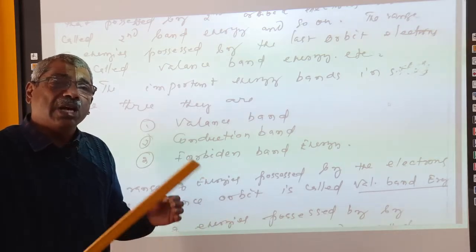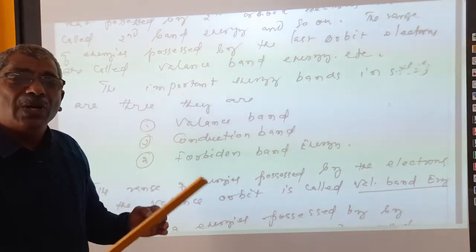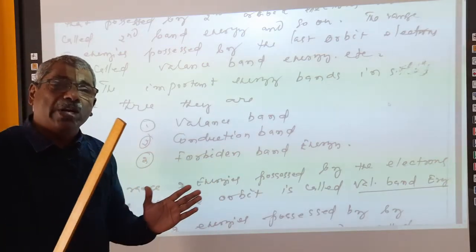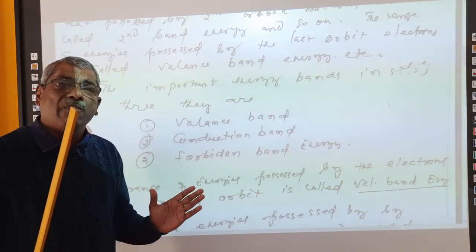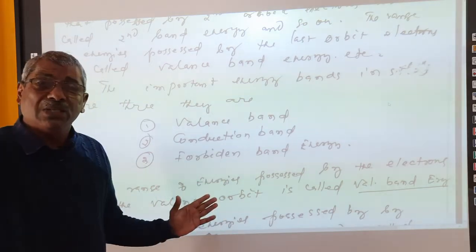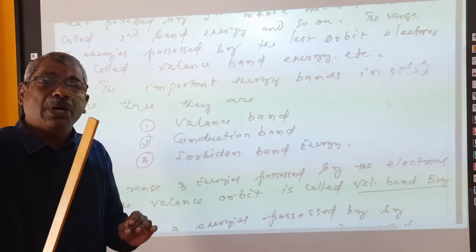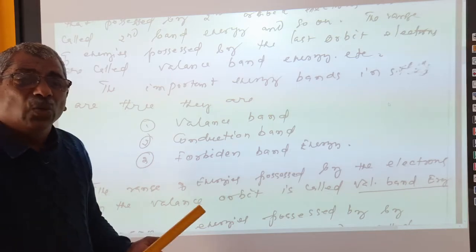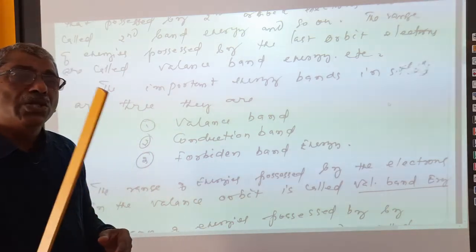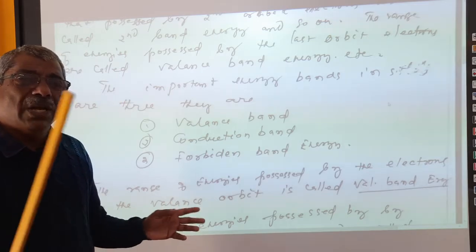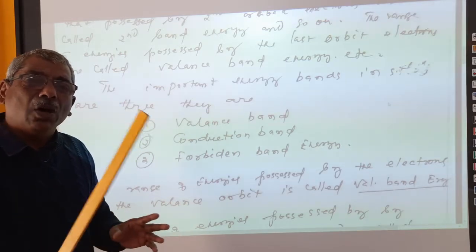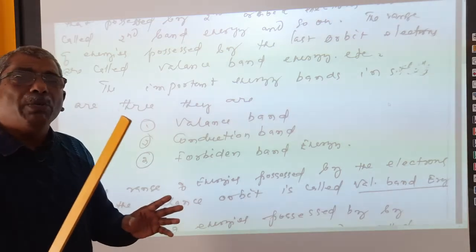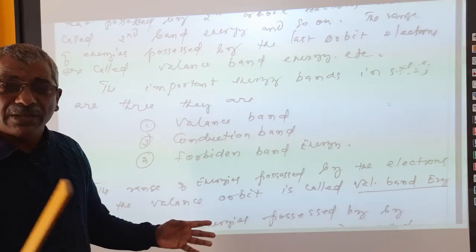That is why we say that in any orbit, electrons will have different values of energy, and consolidating all this, we will say that electrons in every orbit have a range of energies. This range of energies possessed by electrons in an orbit is called band energy. In that way, the energy possessed by electrons in the first orbit is called first band energy. The energy possessed by the second orbit is called second band energy, and the energy possessed by the third orbit electron is called third band energy, etc.